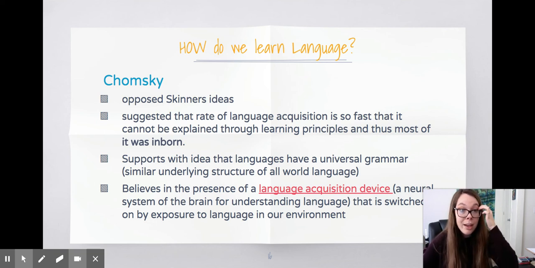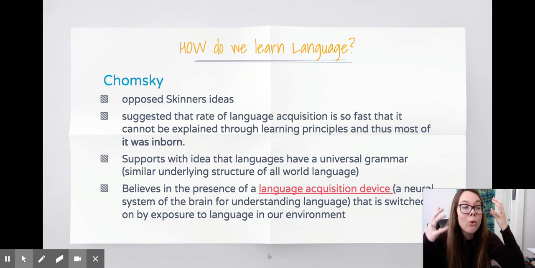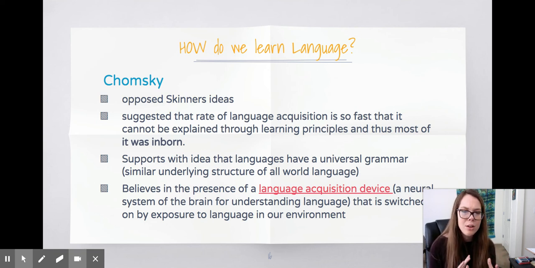Because if you think about it, we're never prompted to learn. So Chomsky believed that we are born with the ability to start acquiring language because we are social human beings, right? We have to communicate. So it supports the idea that language has a universal grammar, similar underlying structures in all world languages. We all need to communicate, right?